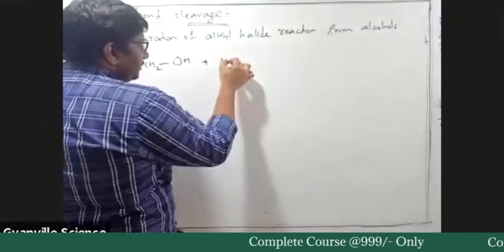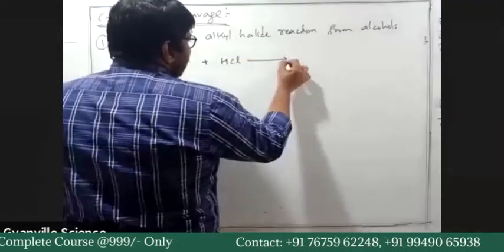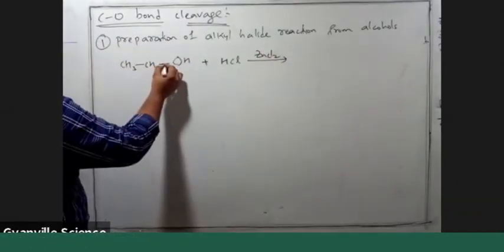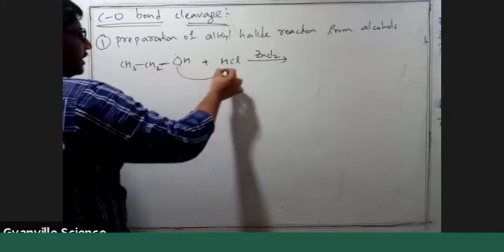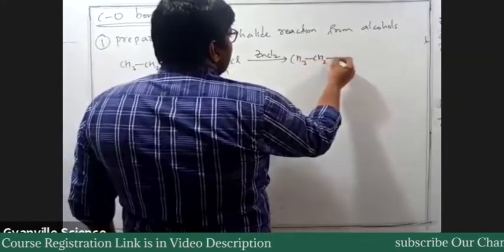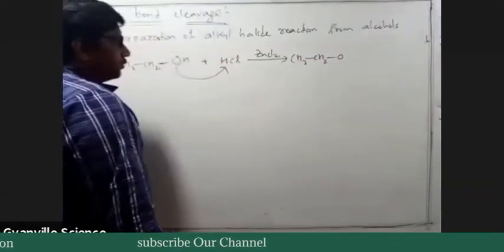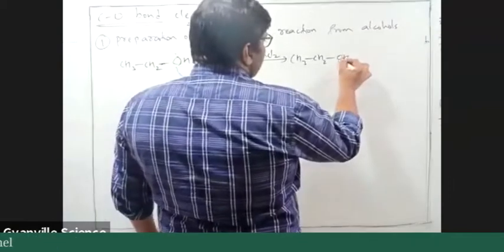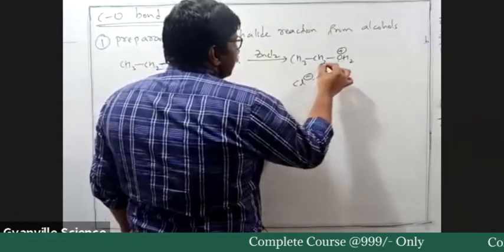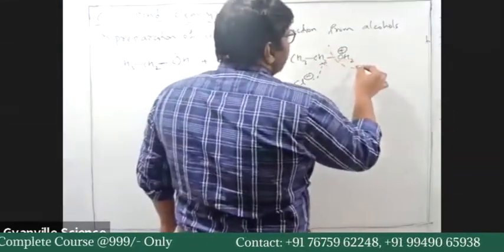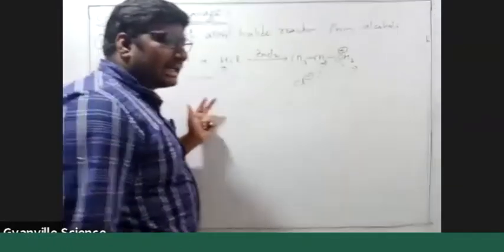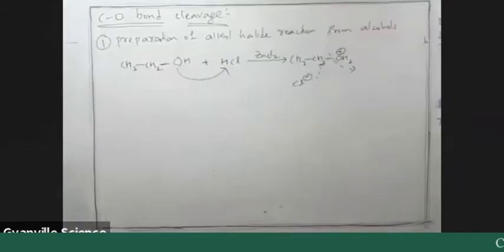What you will do is add a halogen acid, HCl, in the presence of ZnCl2. The lone pair on oxygen attacks the H, giving CH3CH2OH2+, which will try to leave, and Cl- attacks this electrophilic carbon as OH2 leaves. This is the first mechanism you have studied in the alkyl halides, yes or no?